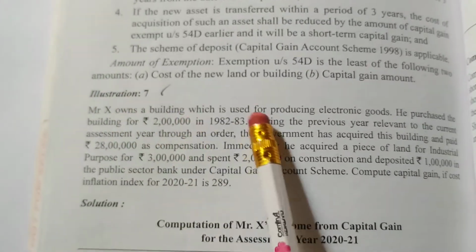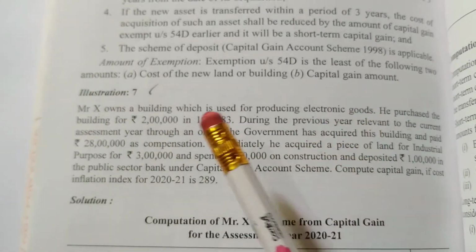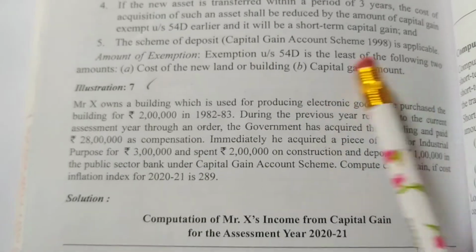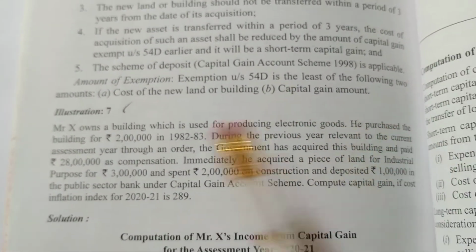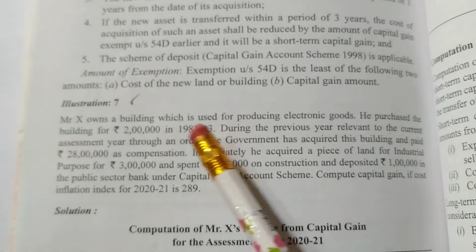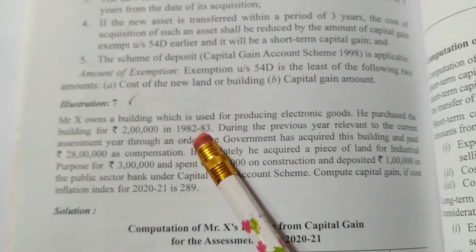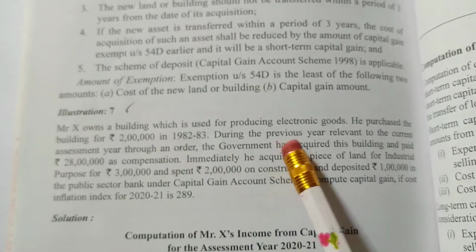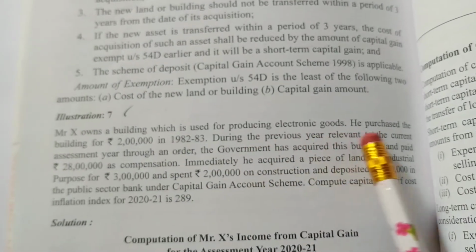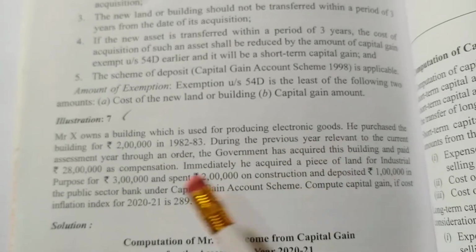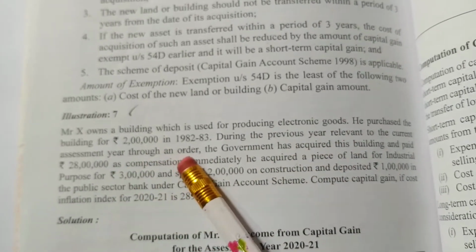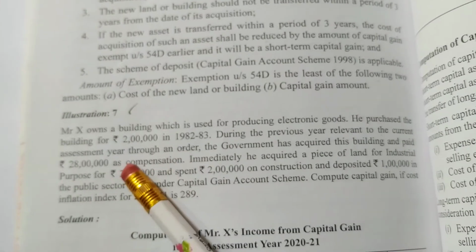Next, see this question. Mr. X owns a building which is used for producing electrical goods. So he is doing a business in that building, making electrical goods. He purchased the building for 2 lakhs in 1982-83, before 2001. During the previous year relevant to the current assessment year, through an order, the government has acquired the building and paid 28 lakhs as compensation.